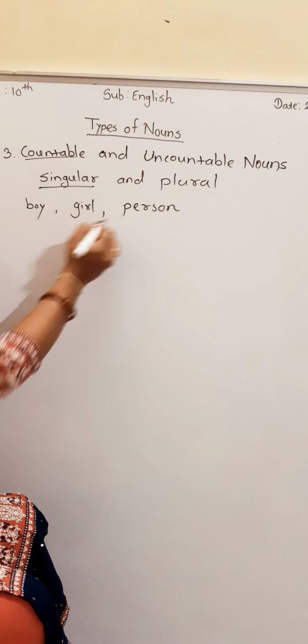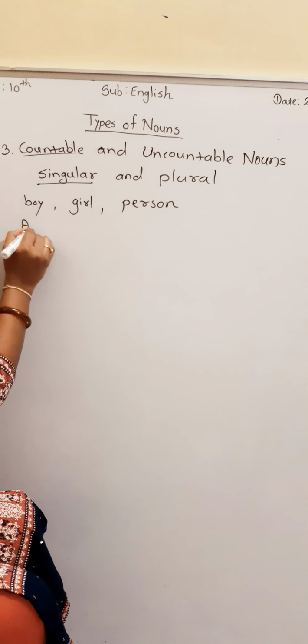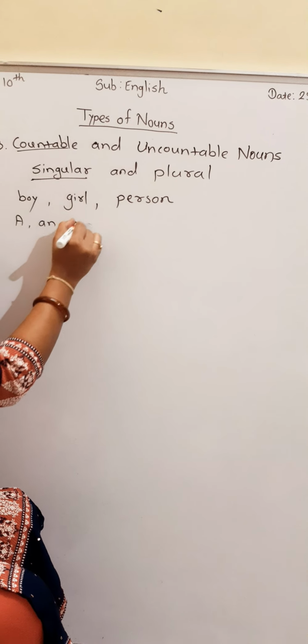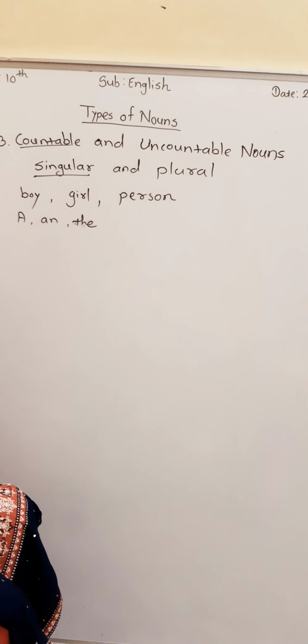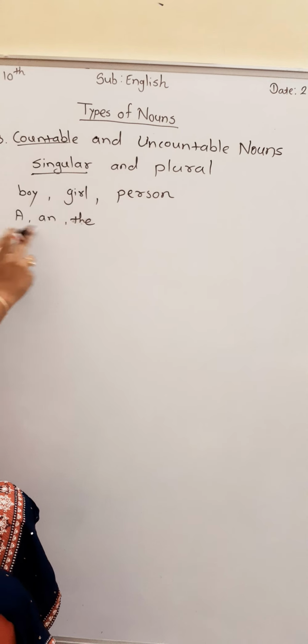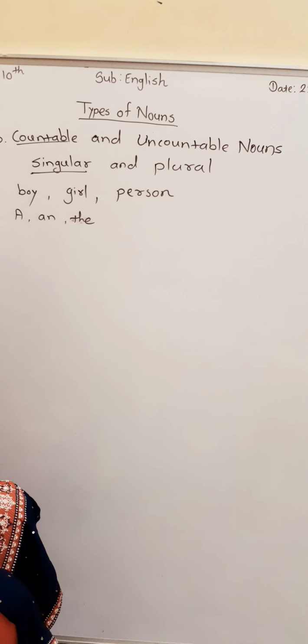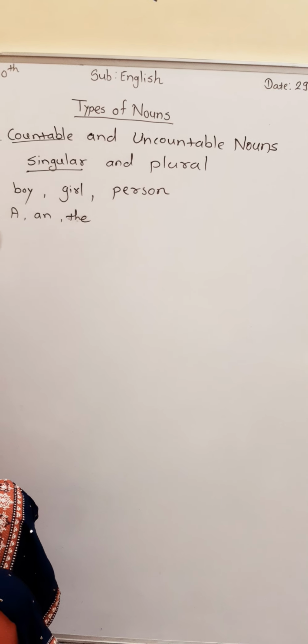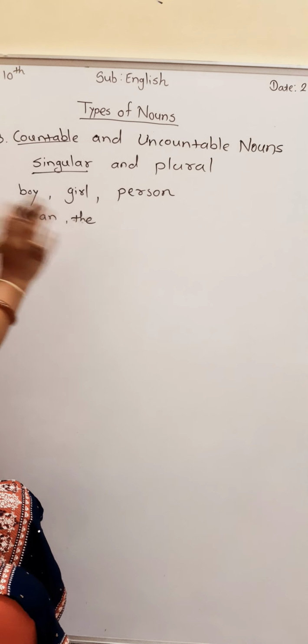But one more thing is there. To show this singular, we can use a, an and the. We have these three articles which indicate one. So we can use this a, an and the when we want to show only one thing.